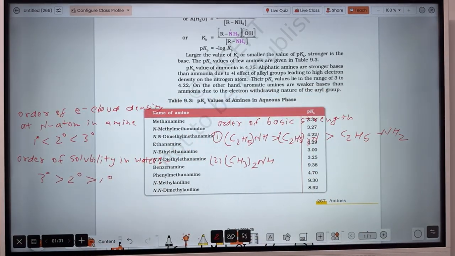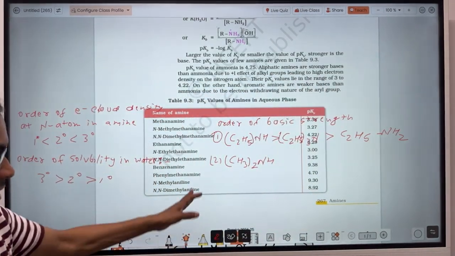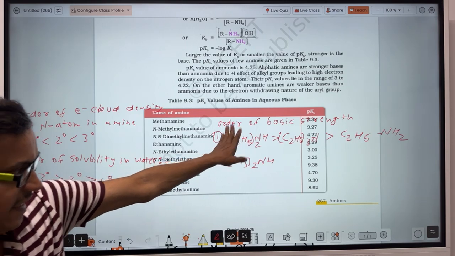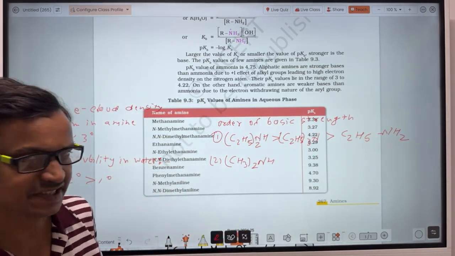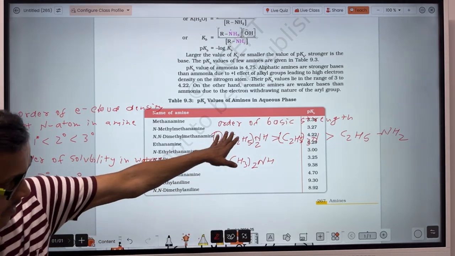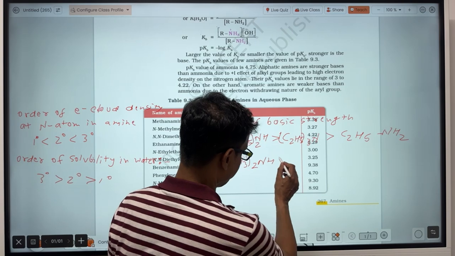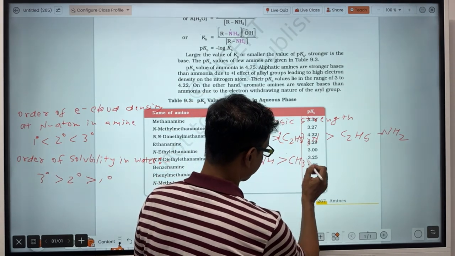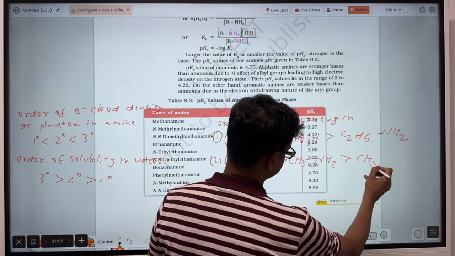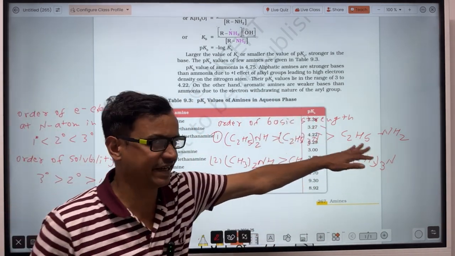In case of ethylamine, the 2 degree amine will be most basic and 1 degree amine will be least basic. In case of methylamine also, the 2 degree amine will be most basic, but 1 degree amine will be more basic than that of 3 degree amine. So the difference arises only at this one.